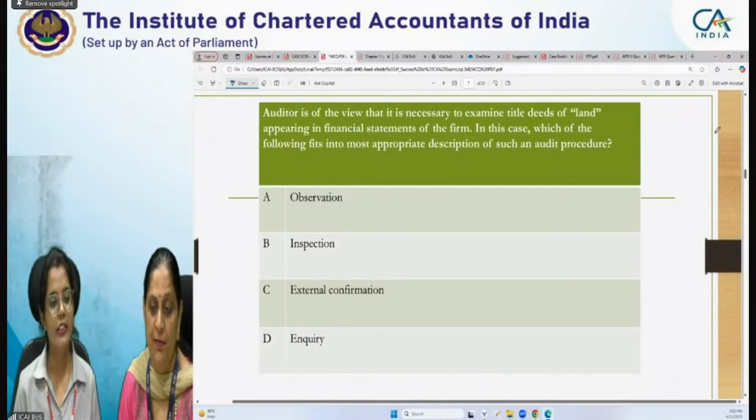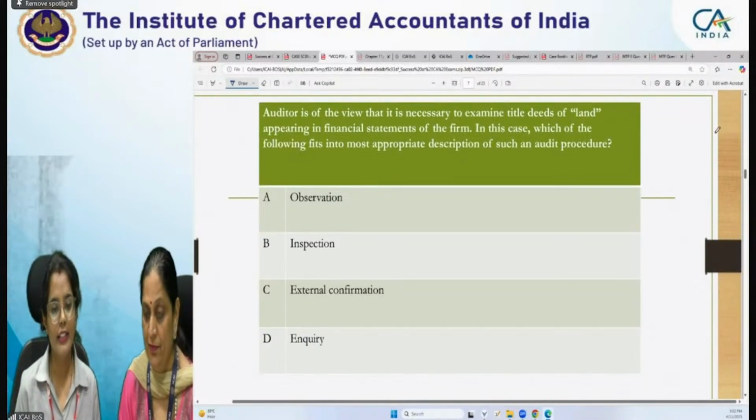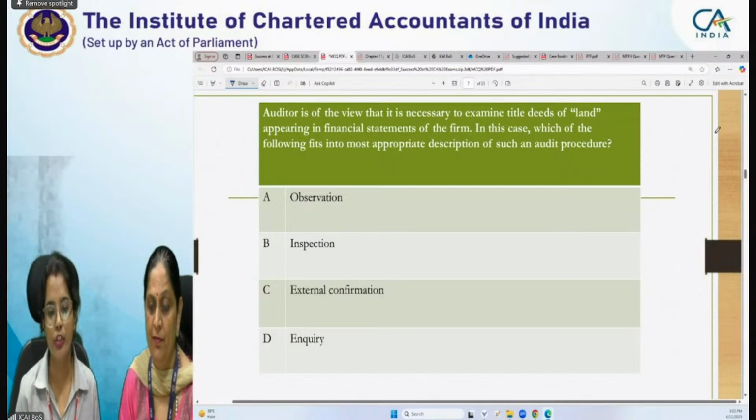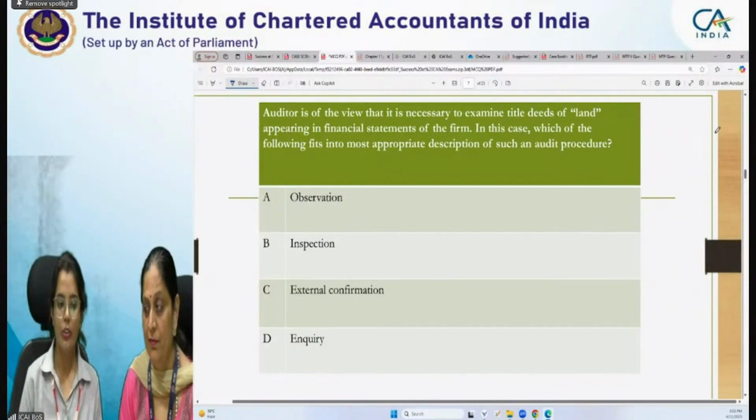Next question is, an auditor is of the view that it is necessary to examine title deeds of land appearing in the financial statements of the firm. In this case, which of the following fits the most appropriate description of such an audit procedure? So it's observation, inspection, external confirmation, or inquiry.